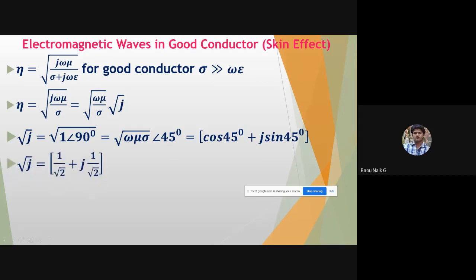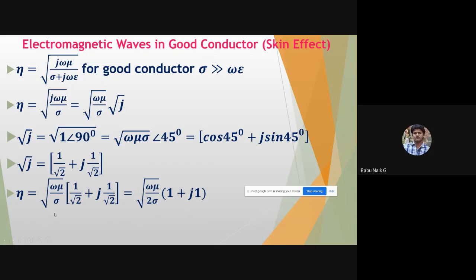Okay. So under root j I can write directly as 1 by root 2 plus j into 1 by root 2. So you can write this in the intrinsic impedance after taking under root j. So under root of omega mu by sigma, 1 by root 2 plus j into 1 by root 2,